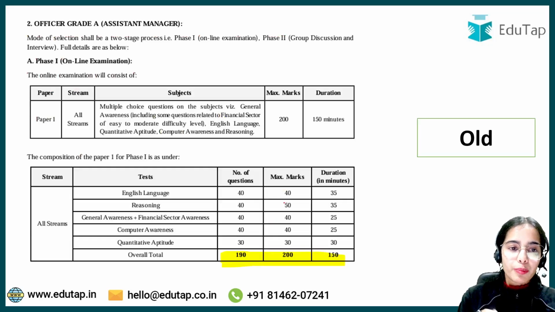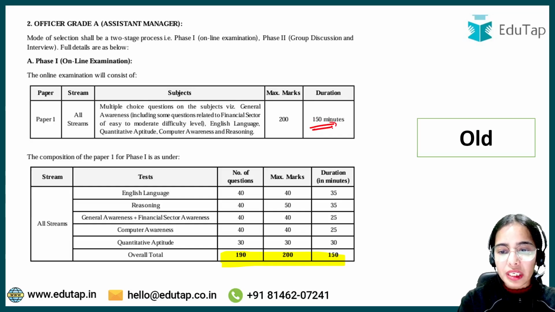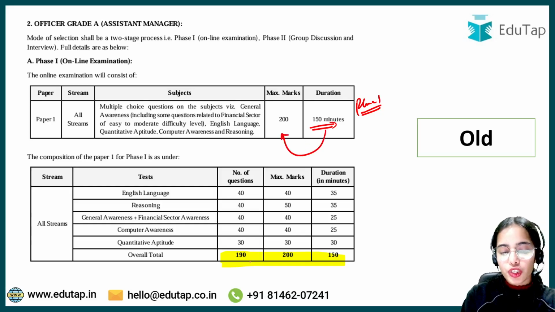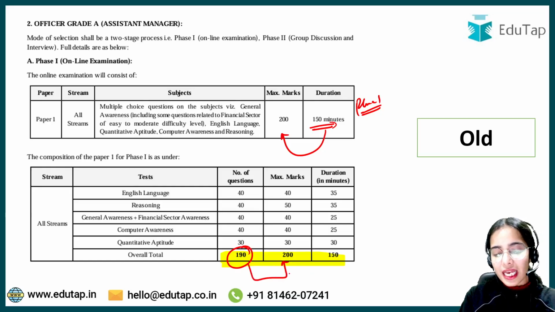See, before, in the older notification, there used to be 150 minutes given for the phase 1 examination, and the marks for the phase 1 were 200 marks. So there were 190 questions carrying 200 marks, and they had to be done in the duration of 150 minutes.